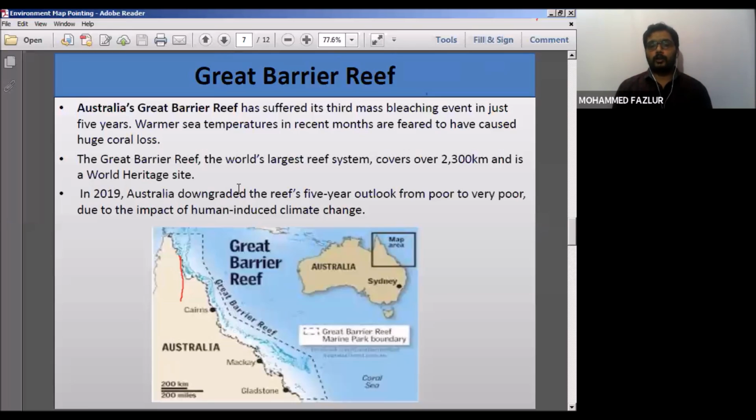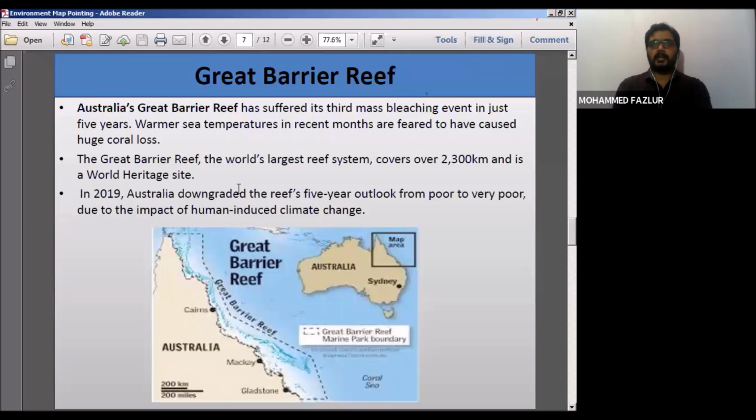Now again Australia is in the news, so I suggest people go through the entire geographical areas of Australia. The Great Barrier Reef is one of the largest reefs, and it is the only living structure which can be easily observed from space. The Great Barrier Reef is a massive area of coral reefs, stretching from northeast Australia to the southern region, around 2,300 to 2,500 kilometers.